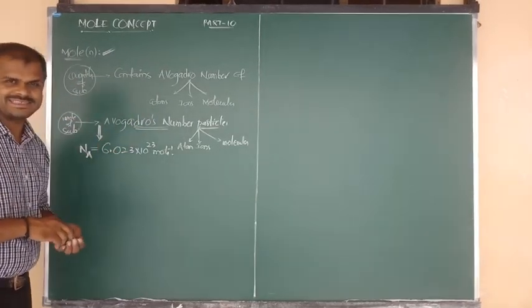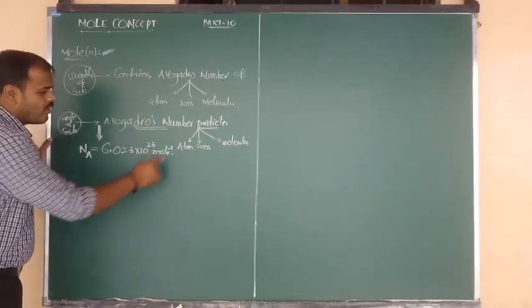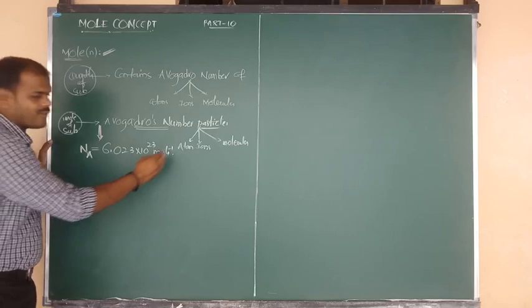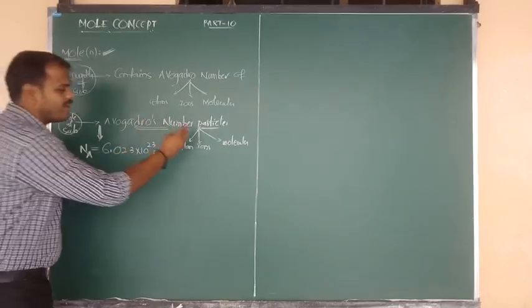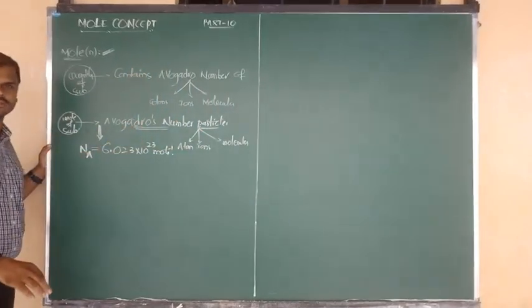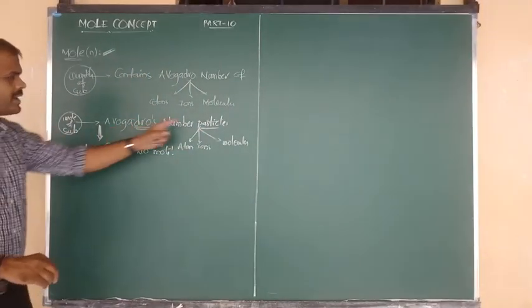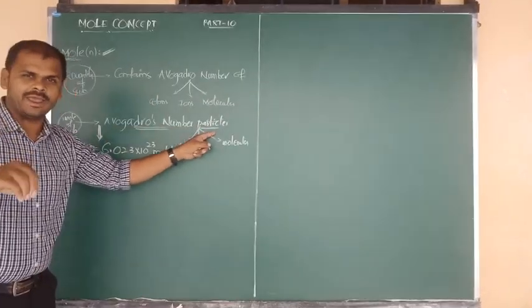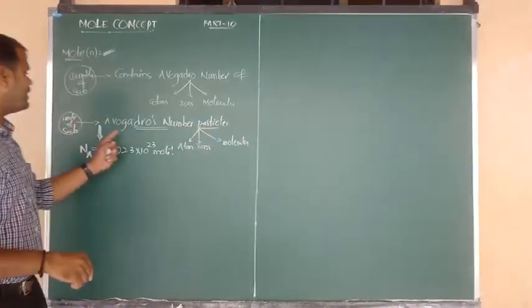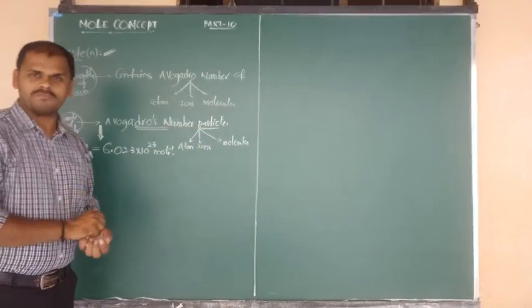The meaning is, 1 mole of any substance contains Avogadro's number of atoms, ions, or molecules. The number of particles present in 1 mole of any substance is fixed, and that fixed value is equal to the Avogadro's number.